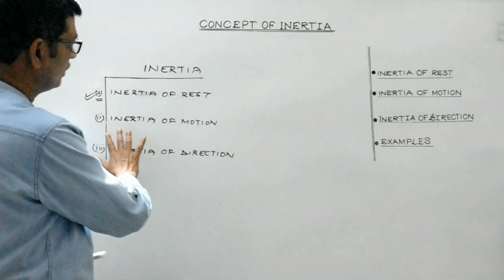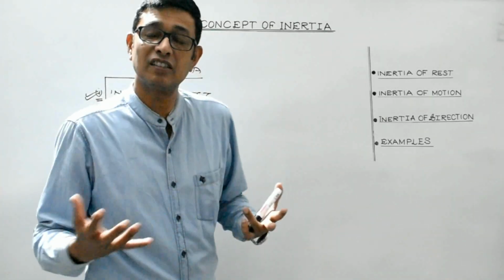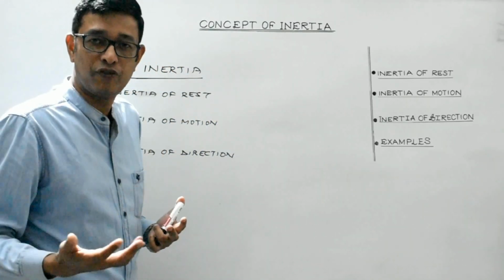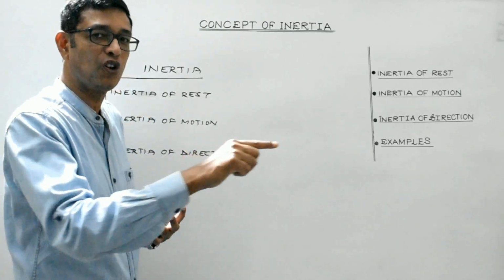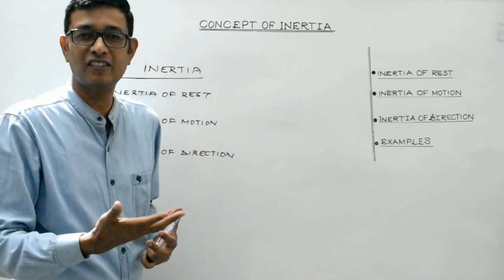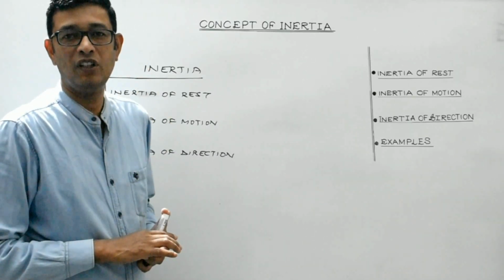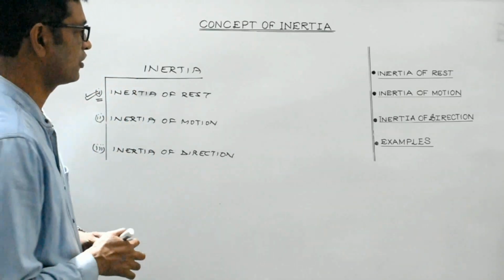Okay, second, students, is inertia of motion. It is the inherent property of a body by virtue of which a body tends to remain in its uniform motion along a straight line unless it is acted upon by some external unbalanced force. So that is inertia of motion. I'll give you a small illustration.